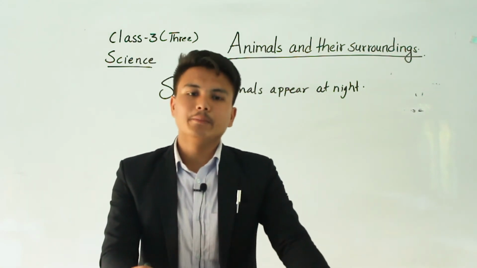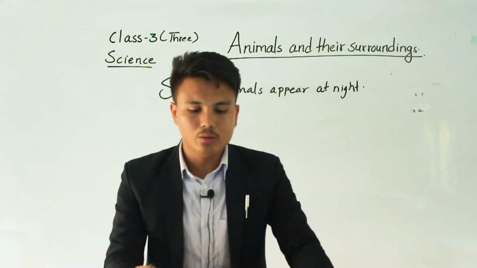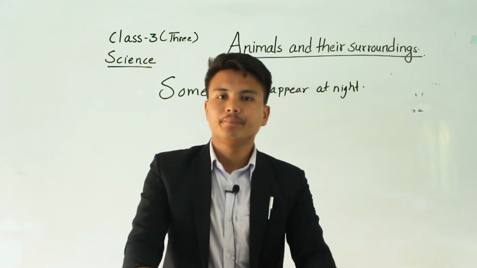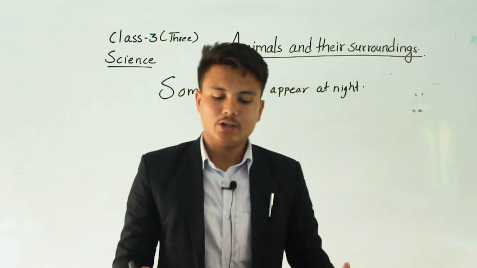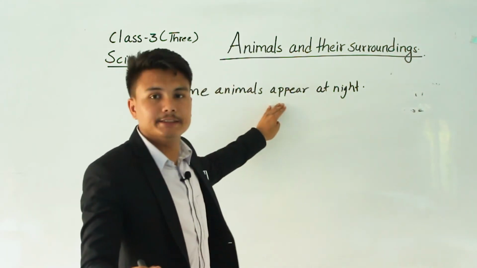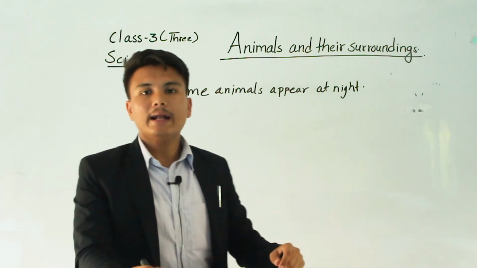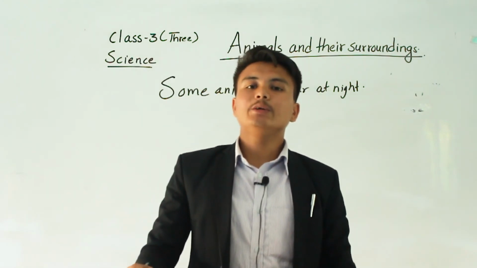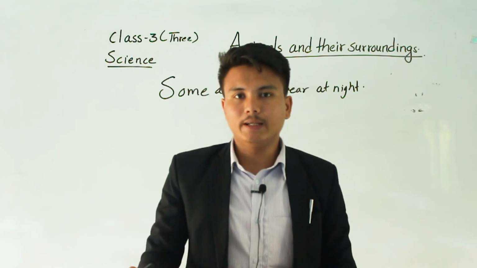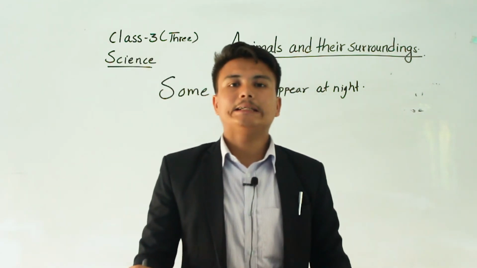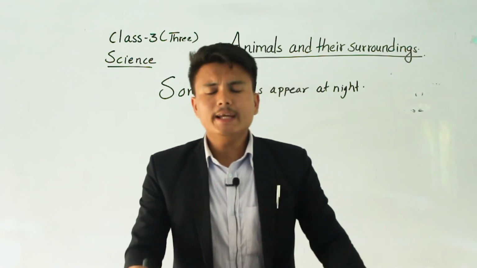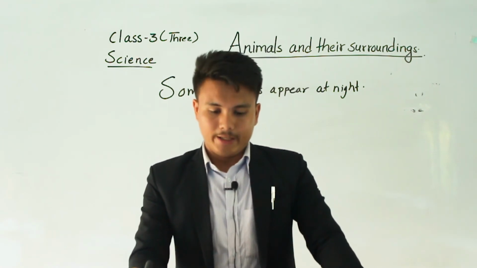Have you ever seen animals like bat and owl during daytime? No, we can't see them during the daytime. Why? Because they are active at night. The bat and owl cannot see during daytime. They only see during the night time. That's why they are active at night and not seen during the daytime.